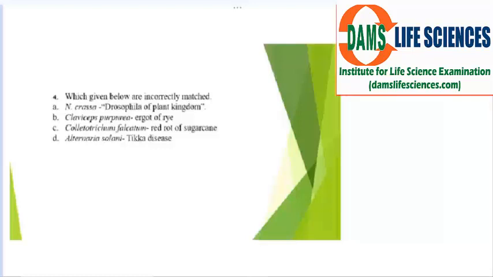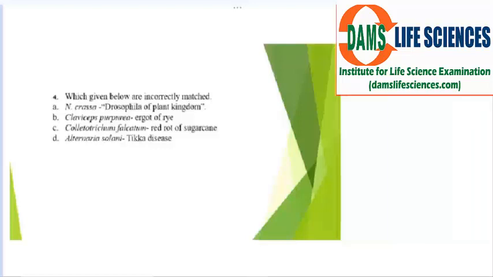Similarly, in the animal kingdom we use Drosophila as an instrument for scientific research. And Claviceps purpurea is related to ergot of rye. Yes, it is a fungus which is used for extraction of ergot. This ergot of rye is a disease.